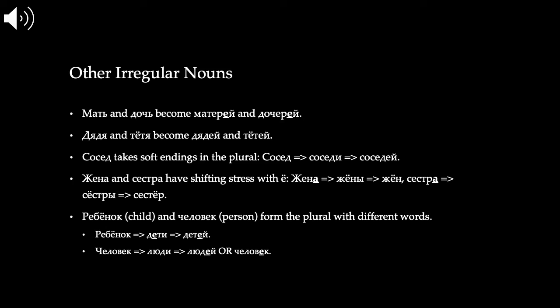Человек, person, becomes люди in the nominative plural, just like we have person, people. And then in the genitive plural, it actually has two forms that are used under different circumstances. It can be either людей or человек. It can have this form where the genitive plural is the same as the nominative singular. We will learn more later about when we use that form.